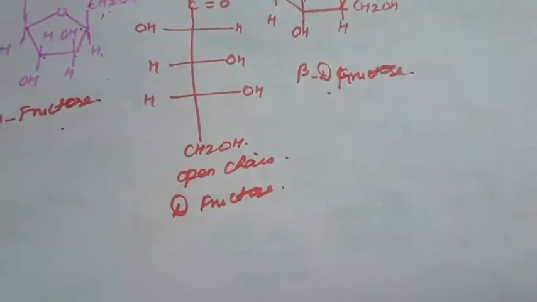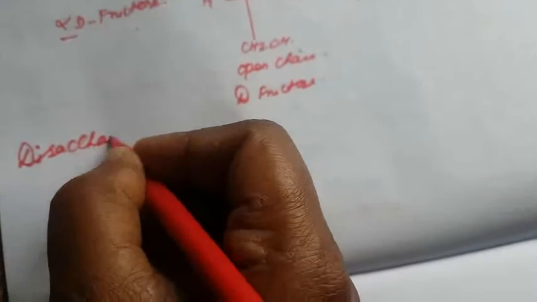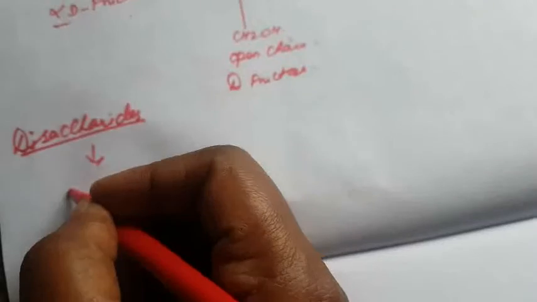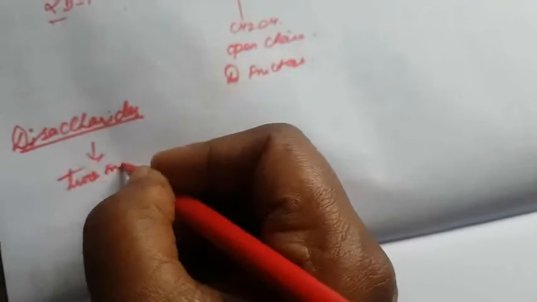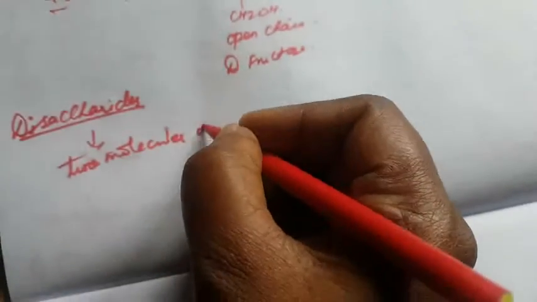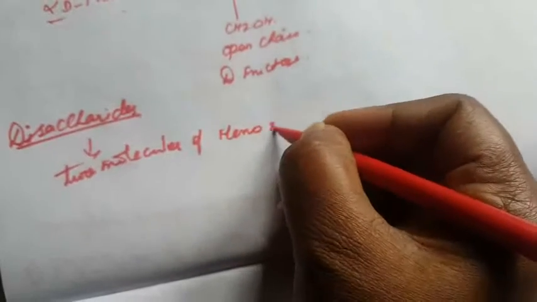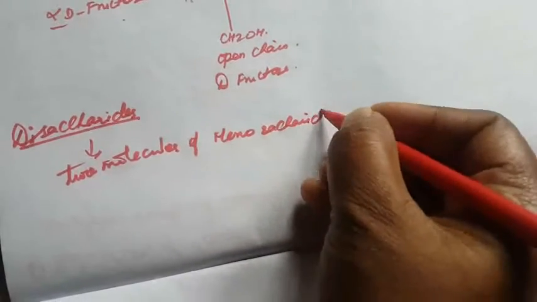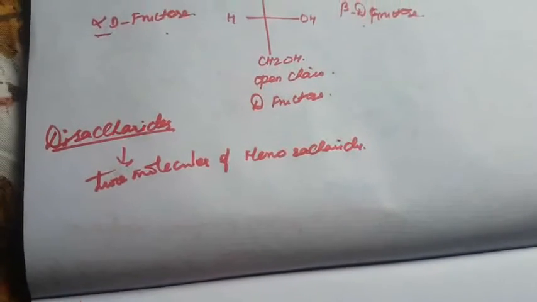Next we are going to see what is meant by disaccharide. A disaccharide is a combination of monosaccharides, two molecules. Disaccharides are sugars that yield two monosaccharides, two molecules of monosaccharide, on hydrolysis.